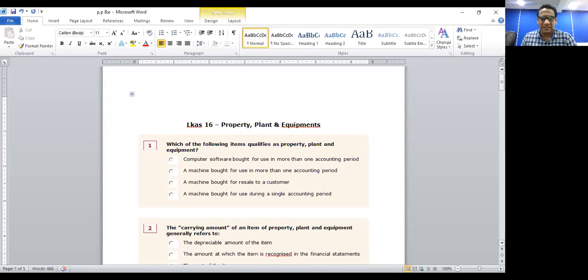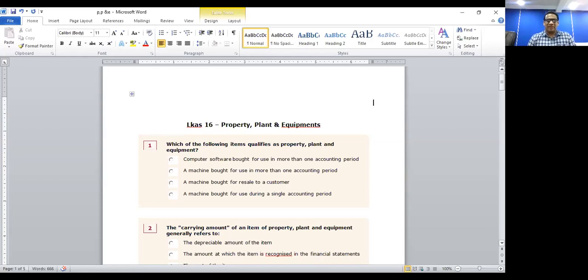Which of the following items qualifies as property, plant, and equipment? Computer software bought for use in more than one accounting period. A machine bought for use in more than one accounting period. A machine bought for resale to a customer. A machine bought for use during a single accounting period. Out of the 4 examples given, which qualifies? Answer number 2, a machine bought for use in more than one accounting period.